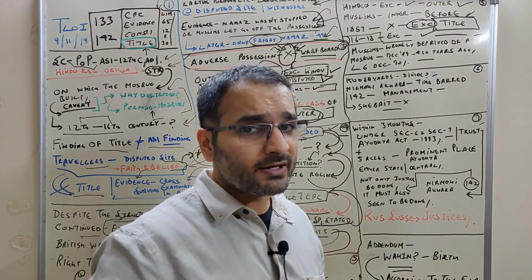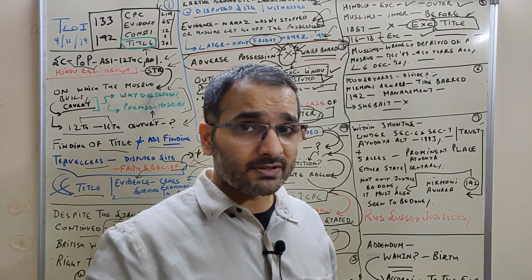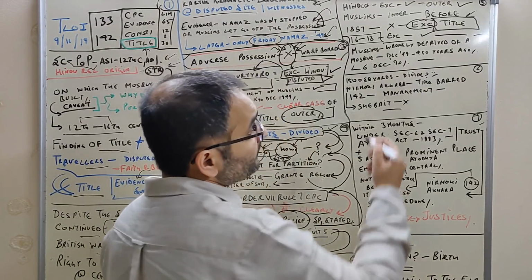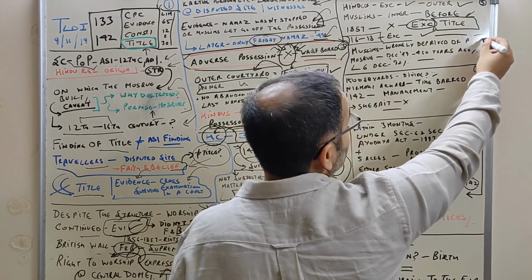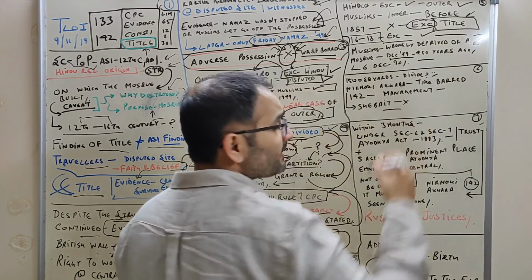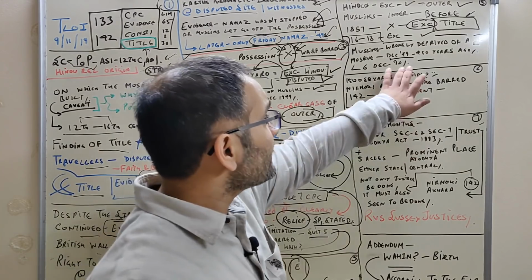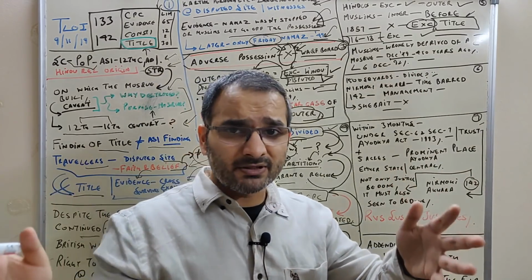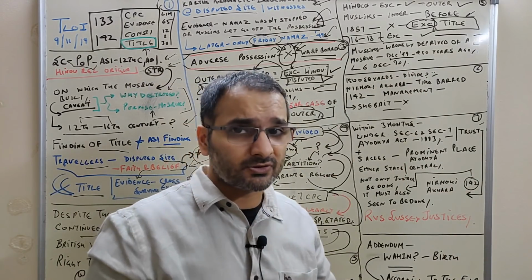Supreme Court also noted the wrongdoing that was done on the part of the Muslims, that they were wrongly deprived of a mosque in December 1949, where literally they were thrown out, and then on 6 December 1992 the Babri Masjid demolition happened, in which the mosque, the structure, was also demolished.